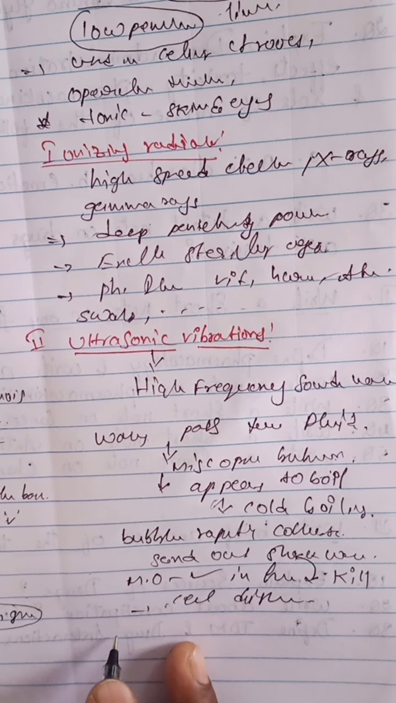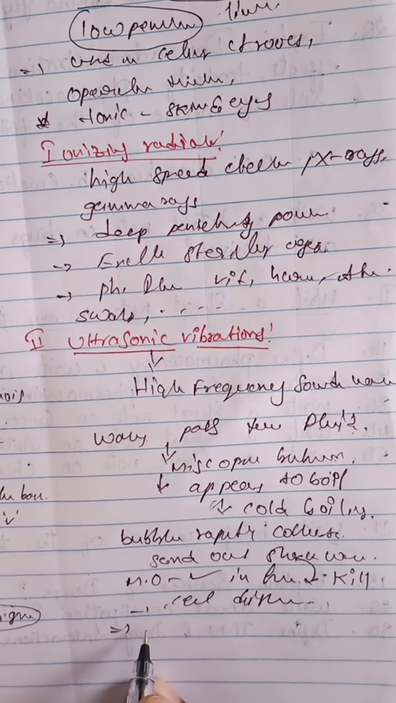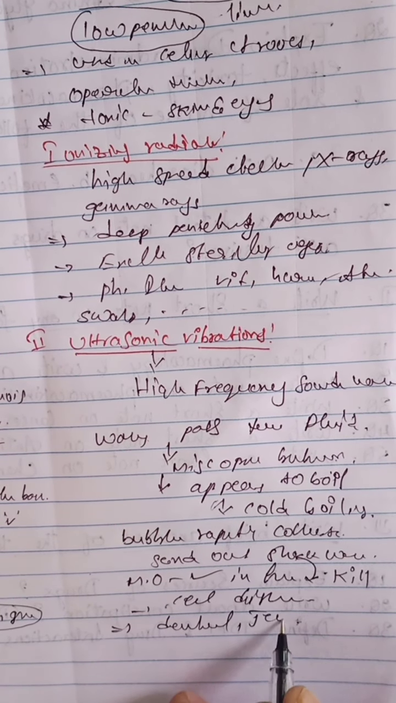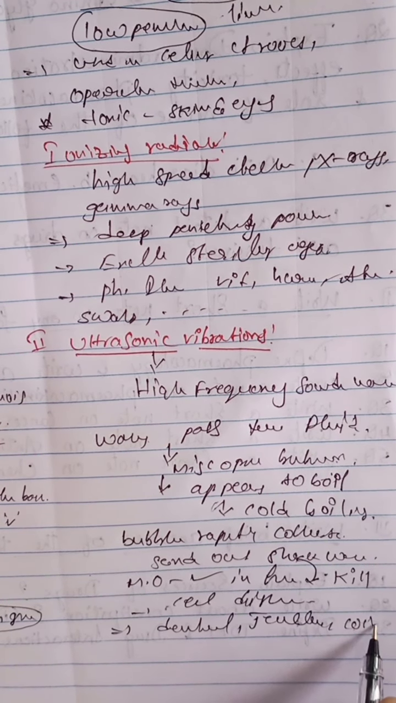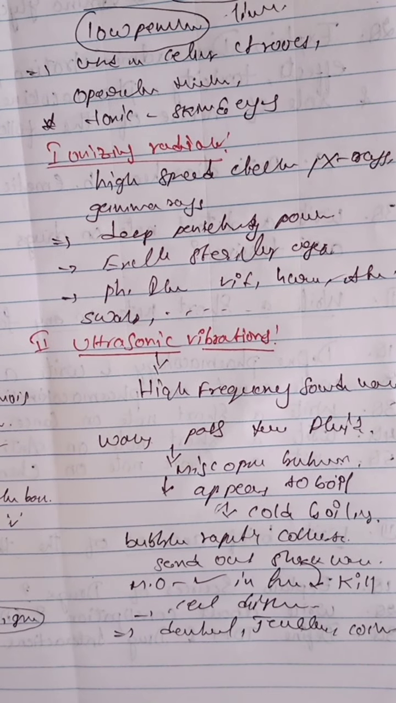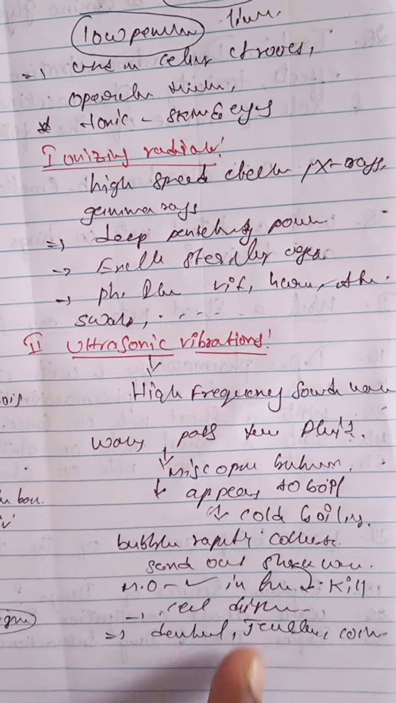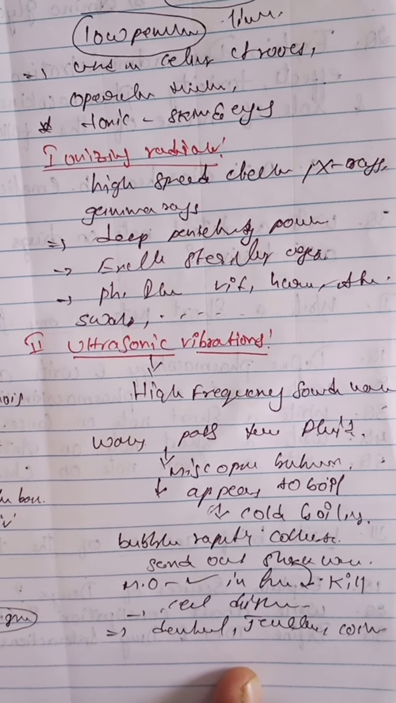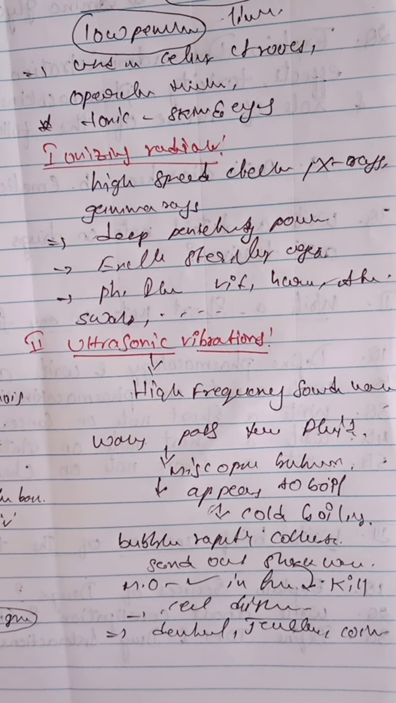These are especially used for jewelry, dental purposes, and coin preparation. We use ultrasonic vibrations to destroy the total microorganisms in the given sample. This is about ultrasonic vibrations.